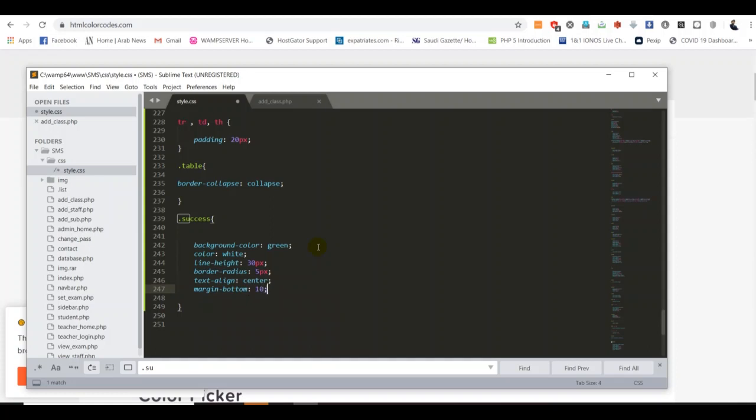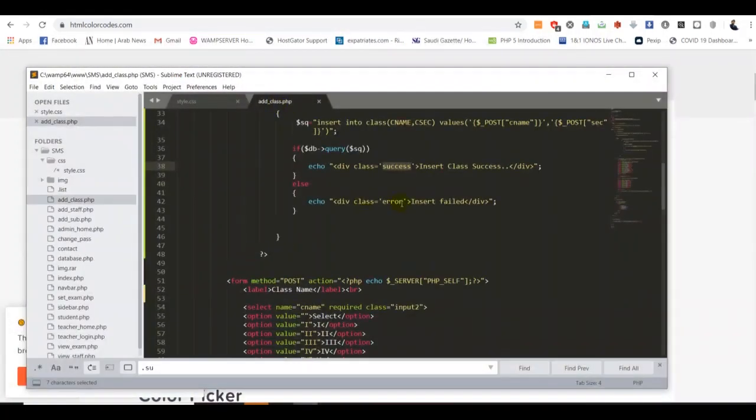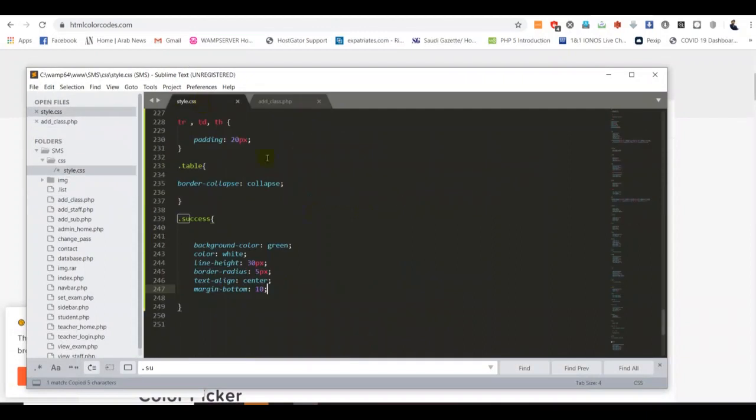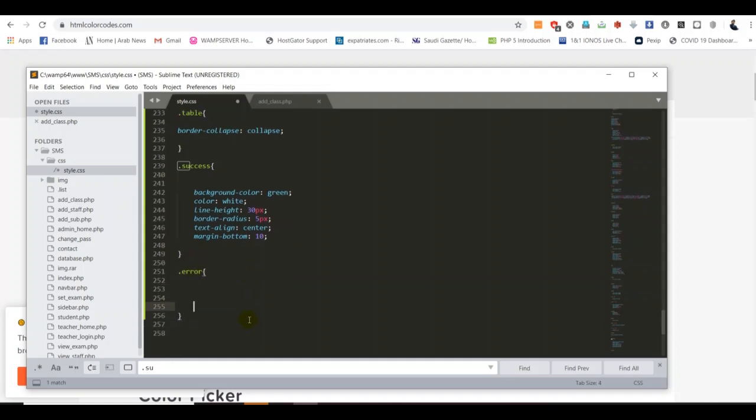That's enough for us. So okay, the same way we have to create, and here add class, again the same thing, we have to create the style for the error sections. Okay, so I can add one more class here, dot, Control V, open curly brackets, because sometimes when I copy and paste, if you make a mistake in one letter it won't work, so that's the reason. So now I can add some style for the error sections, and the first thing is similar design. Yeah, but we need the same thing, with only something changed, copy and paste here.